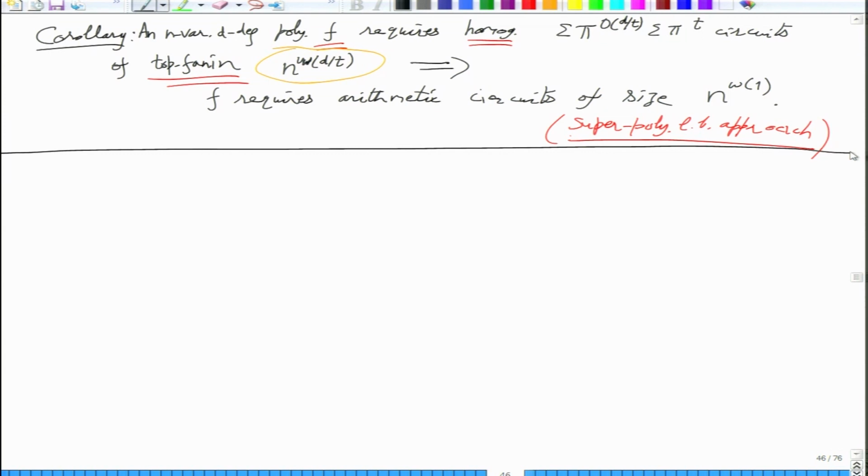Now we will do something even better. The question we ask is, could we reduce this sigma pi sigma t to depth 3 in some non-trivial way?